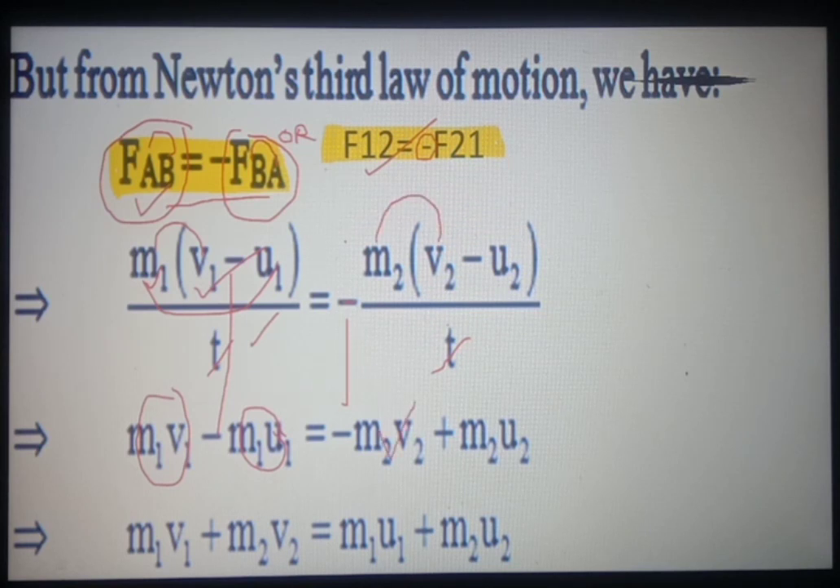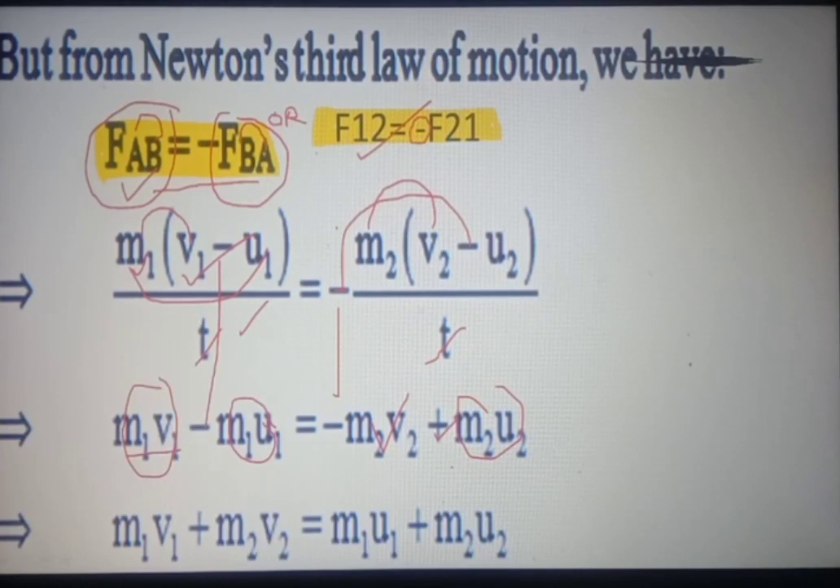So this is m2 v2, and whenever there is a minus sign outside the bracket, the sign inside the bracket gets changed when the bracket is opened. So when m2 moves towards u2, it will become m2 u2, and now this minus minus will become plus, and here it comes m2 u2. Now this expression becomes m1 v1 minus m1 u1 is equal to minus m2 v2 plus m2 u2.